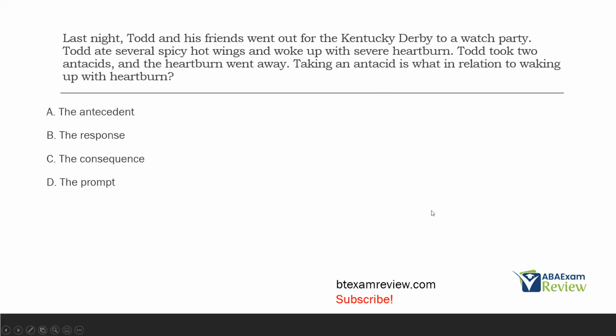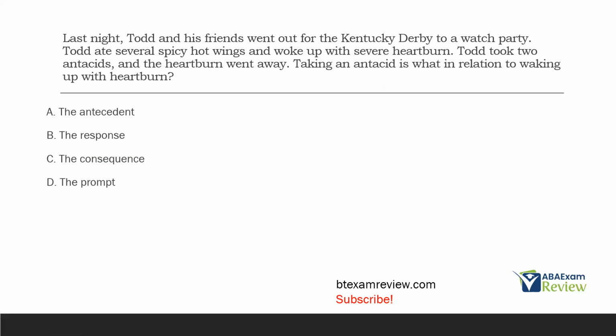So let's find taking an antacid. So Todd ate hot wings, woke up with heartburn, and then he took 2 antacids. So there's our antacids in relation to waking up with heartburn. So he woke up with severe heartburn, then he took 2 antacids. So the antecedent is what? Severe heartburn. The response is taking the medication. So taking the antacid in relation to waking up with heartburn is A, the antecedent? Well, no, the antecedent is waking up with heartburn. B, the response. Yes, right?